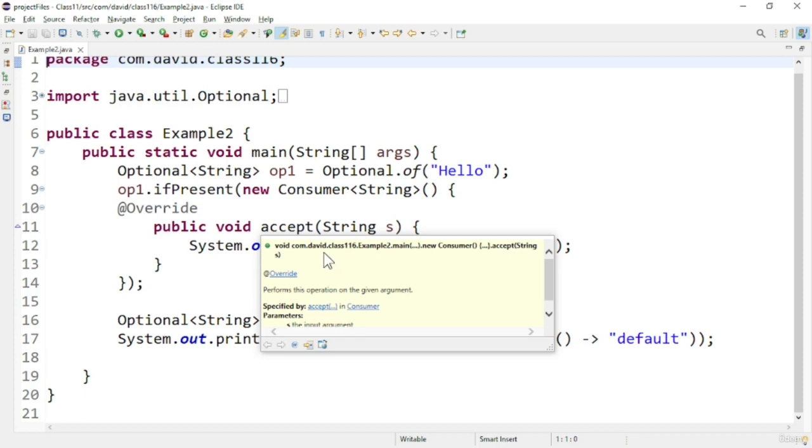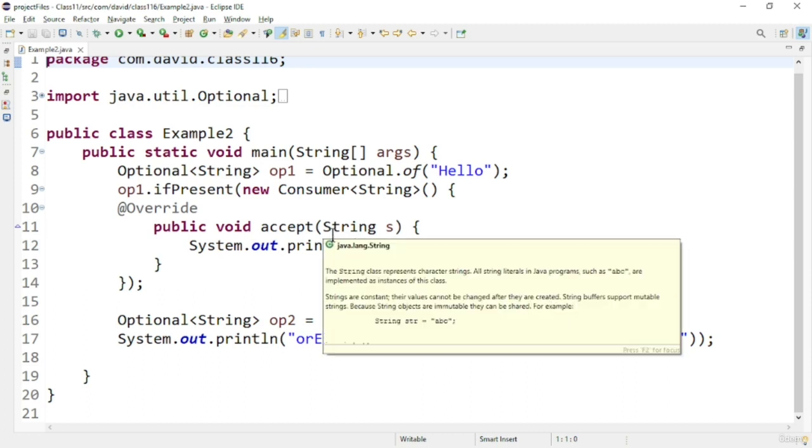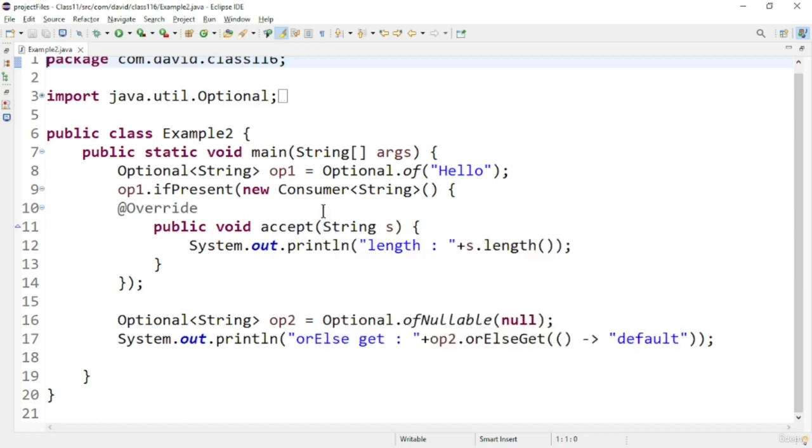Before that, let us see how we handle null pointer exception. In earlier cases we used to check whether s is equal to null, and then check s dot length, like that we had to check previously. If you use the ifPresent method, then we can directly write this logic. We will explain a much shorter way of doing it in the next example. Now let us see the next example.